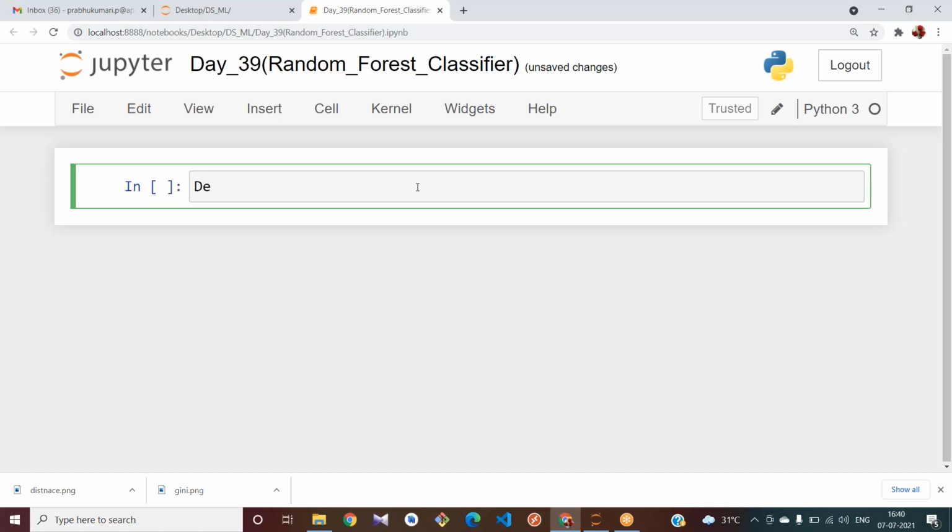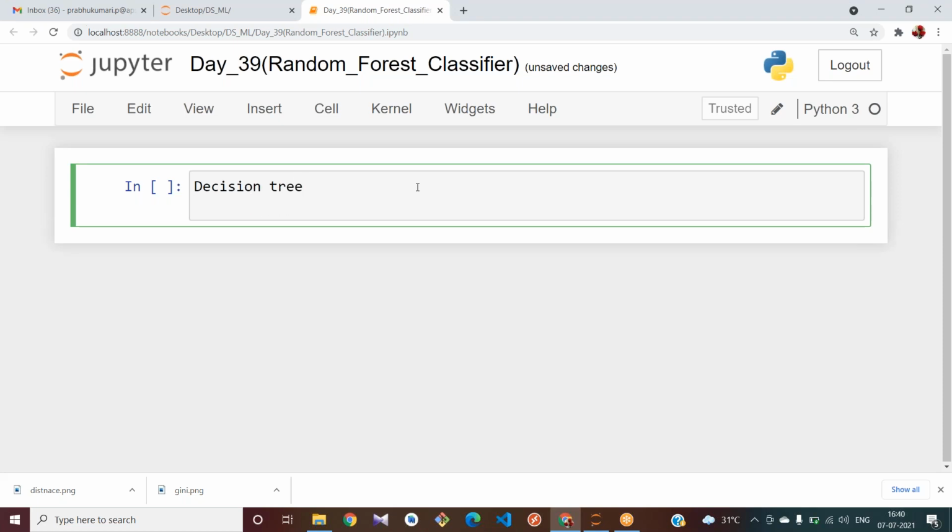Okay, what we try to do in the random forest? Sorry, what we try to do in the decision tree? Either using entropy or Gini parameters, we try to split our tree. We select one feature as our root node and try to split our tree. What are the disadvantages in the decision tree?